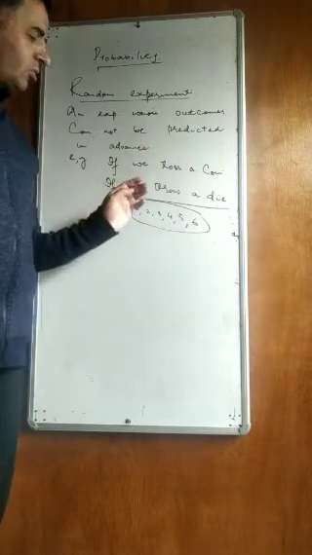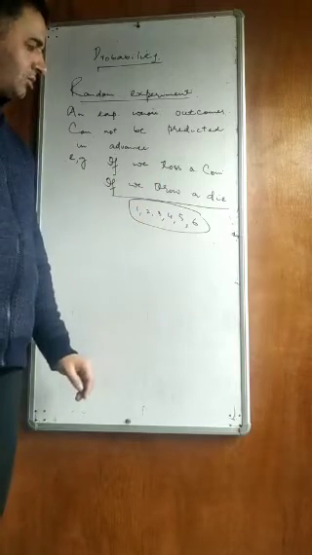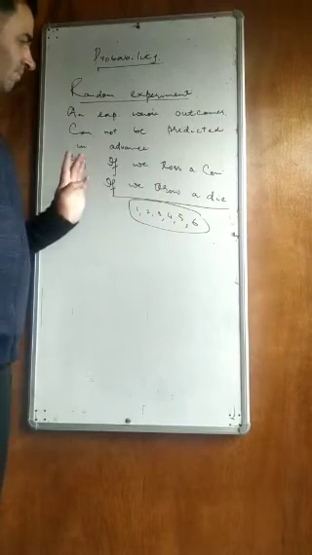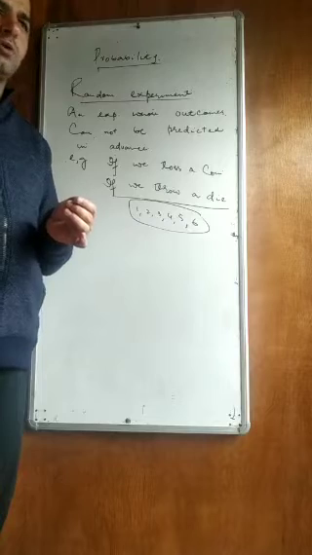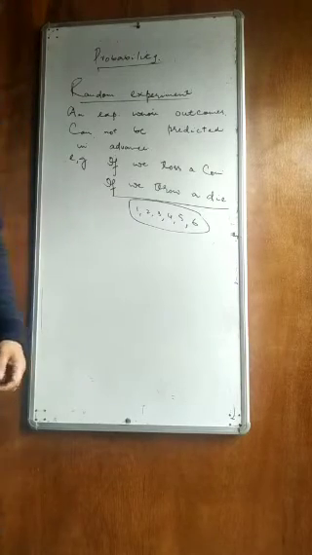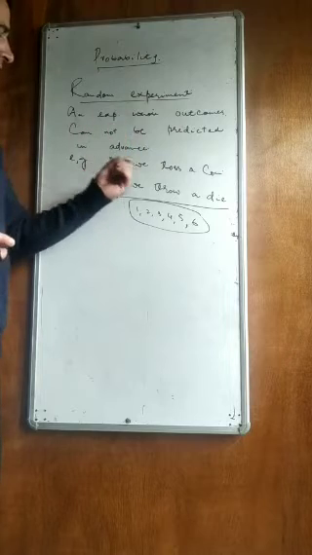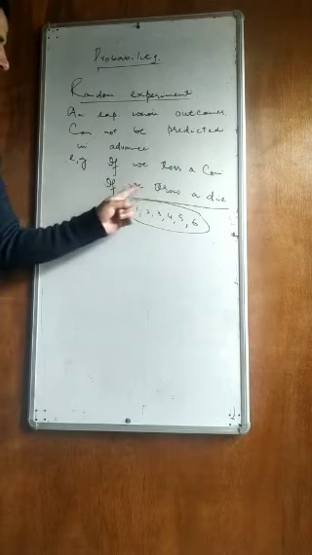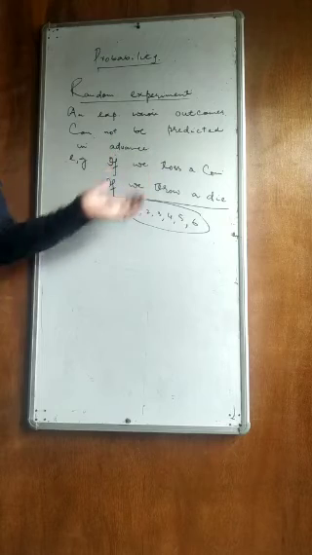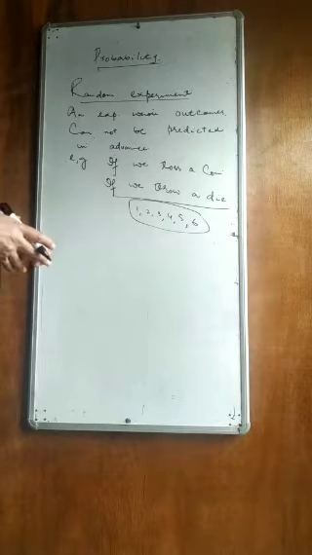So just throwing a die is a random experiment. A random experiment is an experiment whose outcomes cannot be predicted in advance. Toss a coin, or throw a die. These are two examples of a random experiment.